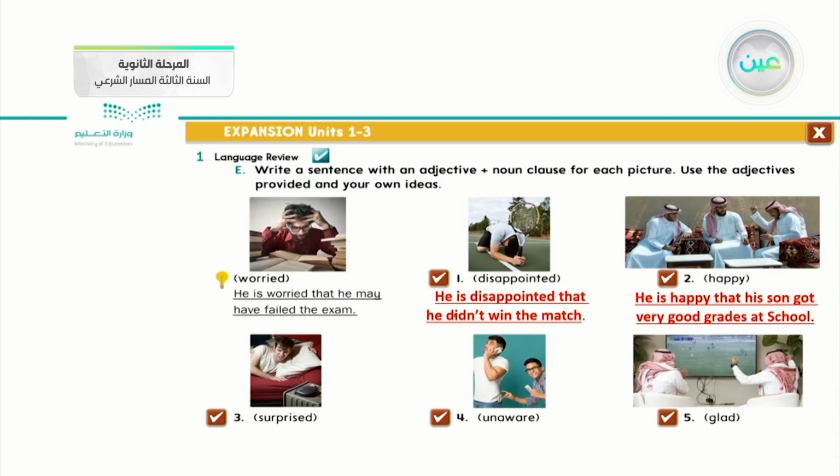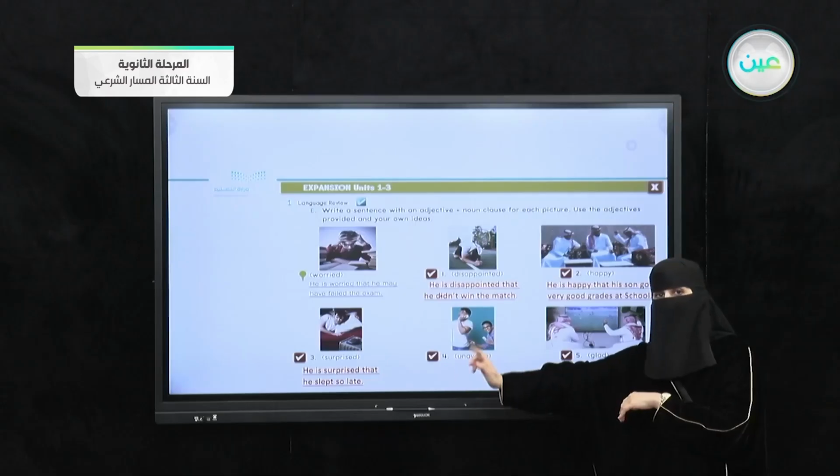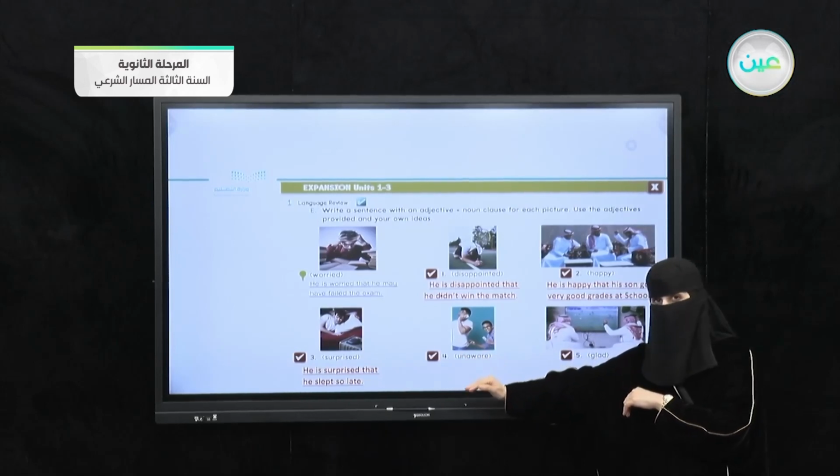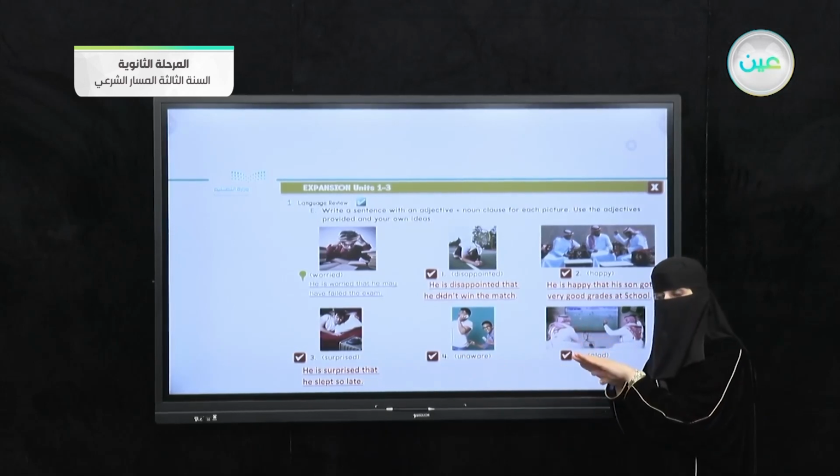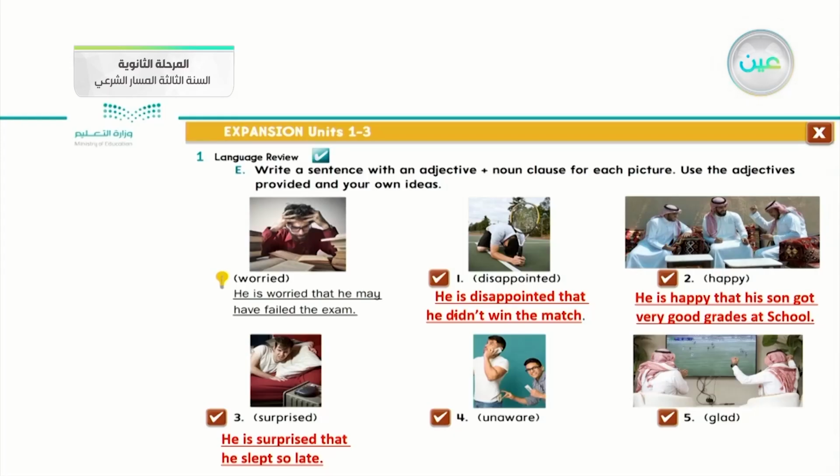Okay, now we will go for the third one, surprise. How can we apply the noun clause with a sentence from your opinion or from your own ideas? I can say he is surprised. So why is he surprised? That he slept so late. The first part of that one is an adjective statement and the other one is a noun clause. I join these two statements with the conjunction that.